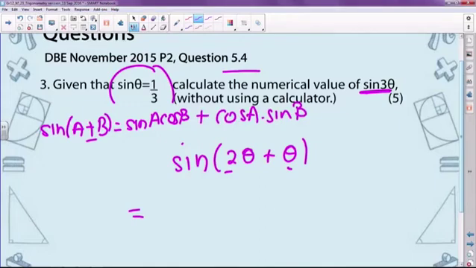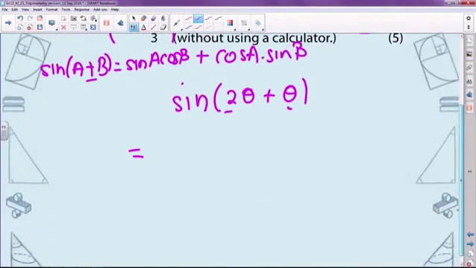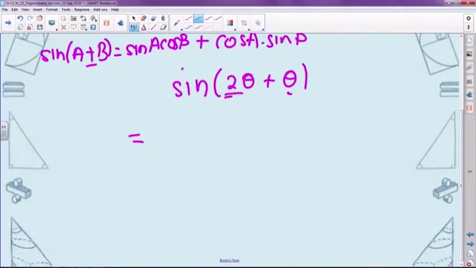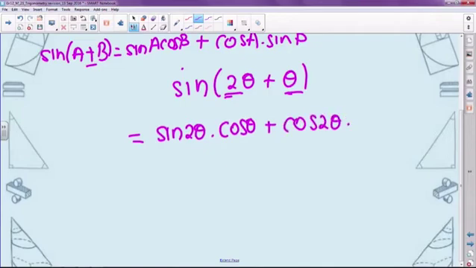Okay, so applying it to the new compound angles, which is 2 theta and theta, I'm going to get the following. Sine 2 theta times cos theta plus cos 2 theta times sine theta.